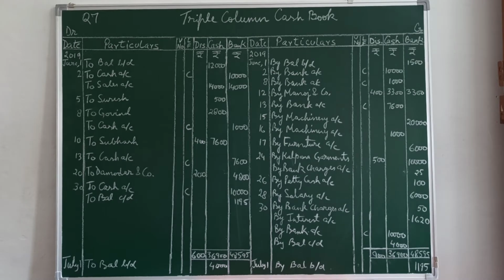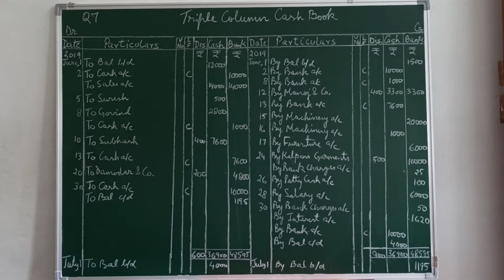2nd June, deposit into bank 10,000 is a contra entry. On the debit side, first posting will be to cash account, contra, and ledger folio column C. Bank column, debit the receiver, 10,000. Credit side, by bank account, contra, cash column, credit what goes out, 10,000.